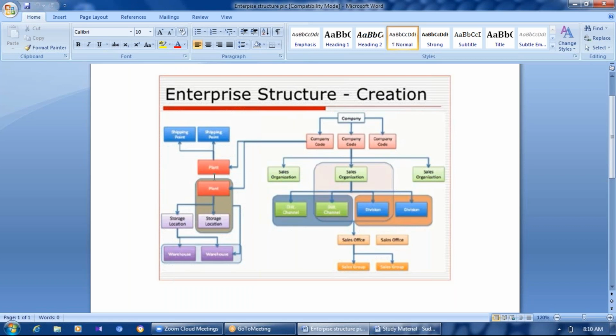Apart from these, we can also have a few other structures that we have to define in our learning. Those are purchase organization, purchasing group, or maybe business area, or credit control area. These are also things we need to define in our enterprise structure, but there is no need as of now.